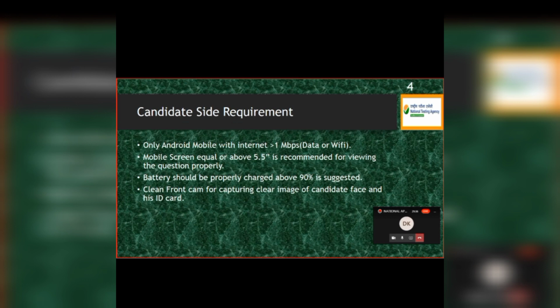Make sure the battery is charged completely, above 90%, because just in case there is any power failure, your exam will not be disturbed, since you're going to take the test for a complete 2 hours, that is 120 minutes. So 90% charge is more than sufficient, but make sure you have enough juice in the battery of your mobile. Next, the front cam. Using the front cam, you're going to capture your photo as well as your ID card. The photo, name and ID card number should be visible properly, so kindly make sure the front cam is clean.